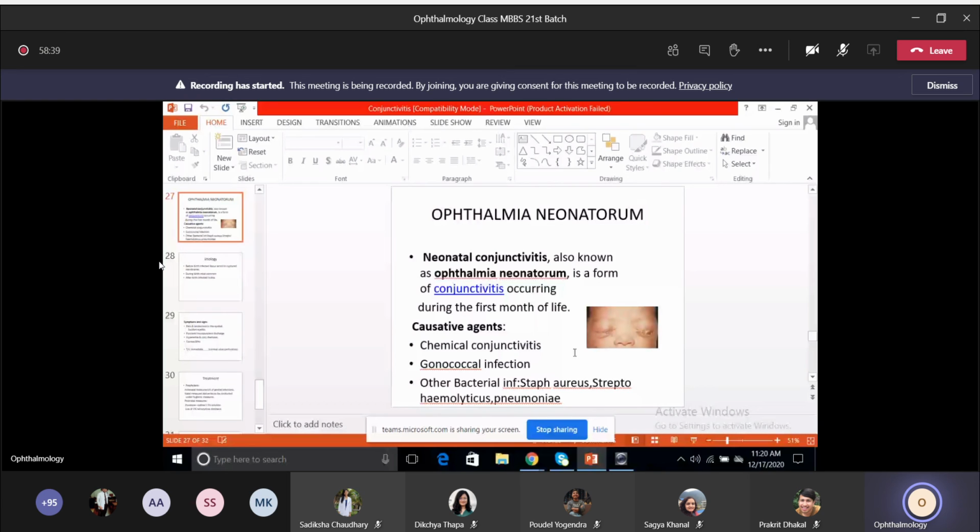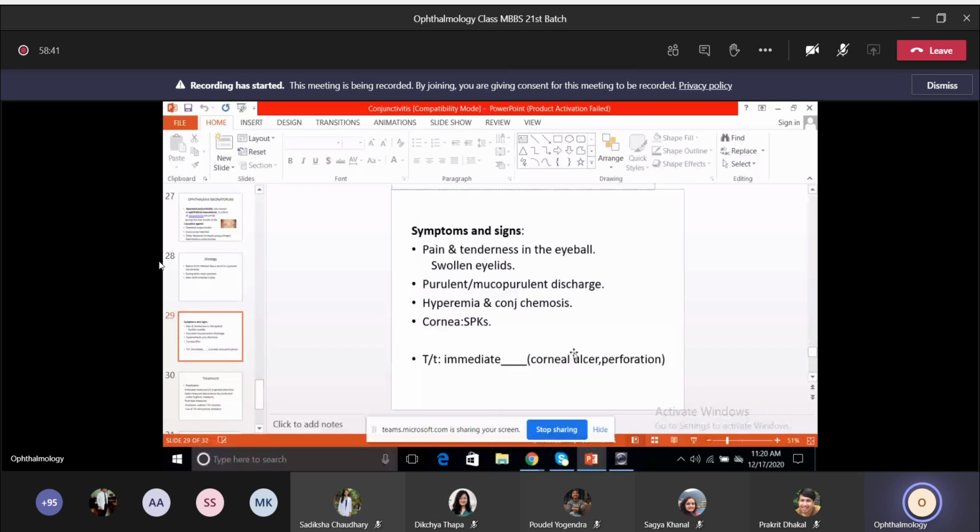Okay, so mainly purulent and mucopurulent discharge, but mainly the purulent, so there'll be hyperemia, conjunctival chemosis also, and in the cornea there'll be presence of superficial punctate keratitis. As we know, in case of purulent conjunctivitis, it is rapidly progressive. So if it's not treated on time or not treated immediately, what will happen? The cornea will get involved in the form of peripheral keratitis, or sometimes even corneal thinning.